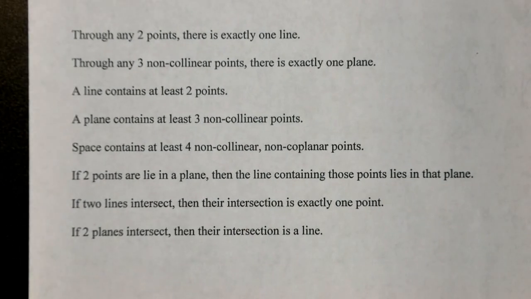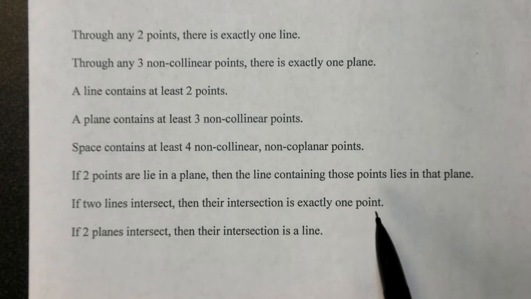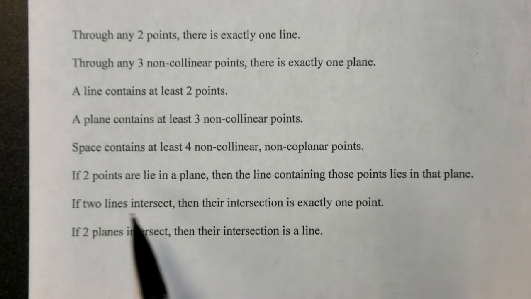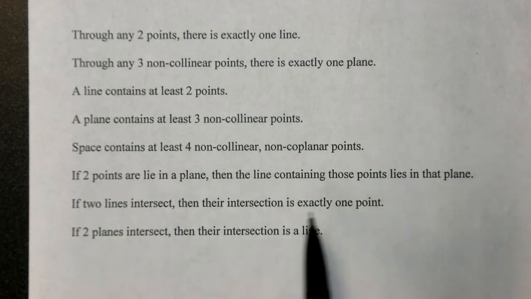If 2 points lie in a plane, then the line containing those points lies in that plane. If 2 lines intersect, then their intersection is exactly 1 point. So think about when you're driving your car and you get to a red light, that's an intersection of 2 roads.